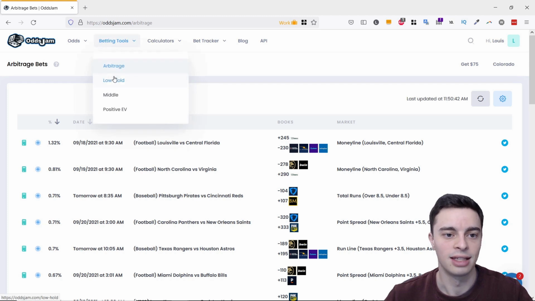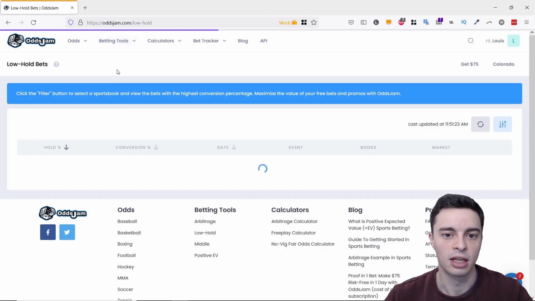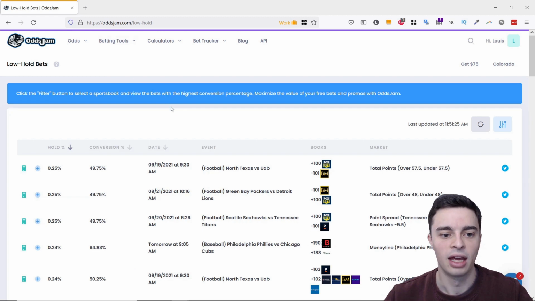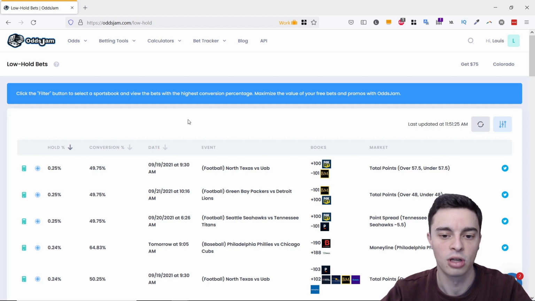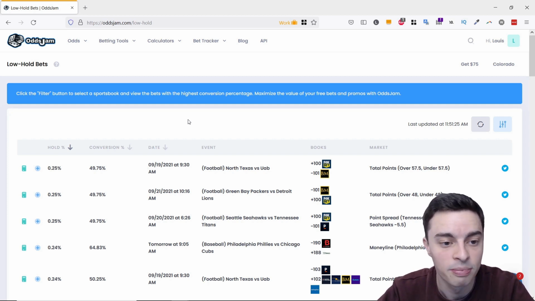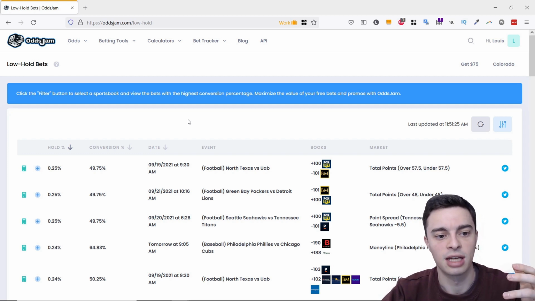Moving along is the low hold section, and this is basically a useful section if you have, for example, a first time sign up bonus or a deposit bonus or reload bonus or some kind of bonus with any of the books, and you're looking to extract as much value as possible from that bonus. Then this is a useful section, as you can see which bets are available at the moment which have the lowest hold. And what they mean by hold is the house profit, or the vigorish, as I sometimes call it on this channel. So this is quite a useful way of understanding.